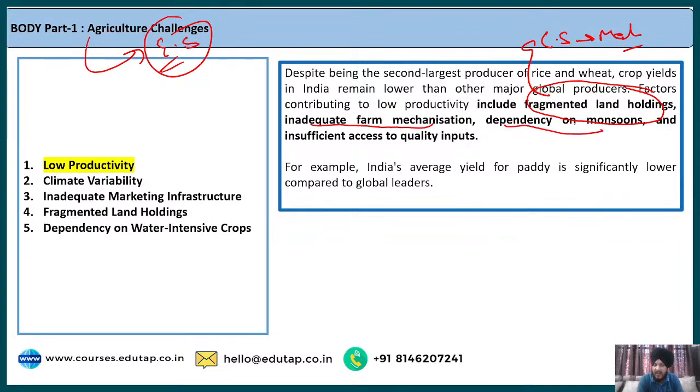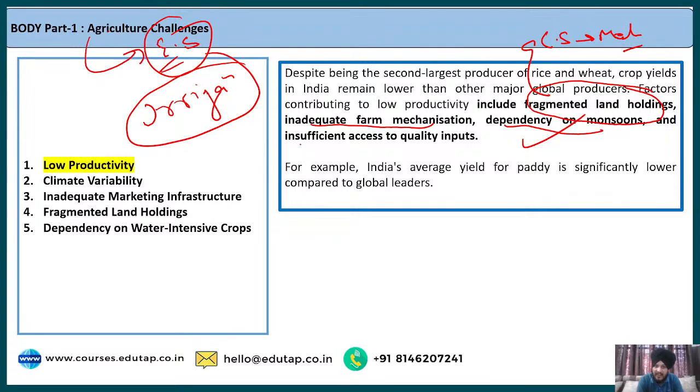Another reason behind the low productivity is the dependence on monsoons. We are very much dependent on monsoons for the growth of our agriculture system, and the main reason is that our irrigation system is not very well developed. We are lacking somewhere as far as the modernization of advanced irrigation systems is concerned with respect to the farmers. Because of that, the farmers have to depend on the monsoon seasons. And because of this, our crops become vulnerable, because any change in the monsoon season directly impacts our crops also. So our agriculture sector becomes very vulnerable.